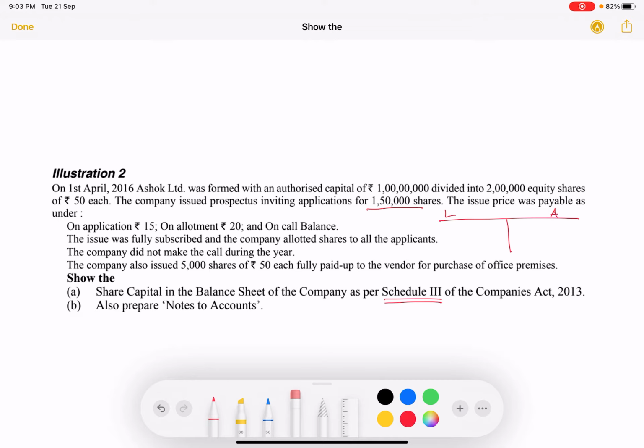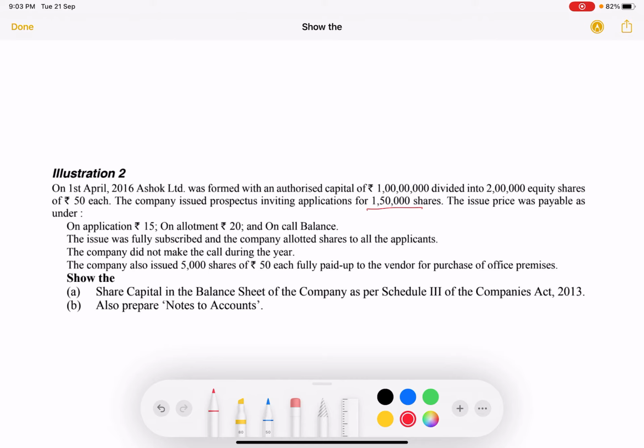But nowadays we have a vertical format where we represent the liabilities of the company first, and after totaling it, we prepare the asset side. This vertical representation is your Schedule 3. The sequence in which you put items and their subcategories is provided in Schedule 3 of the Companies Act 2013.